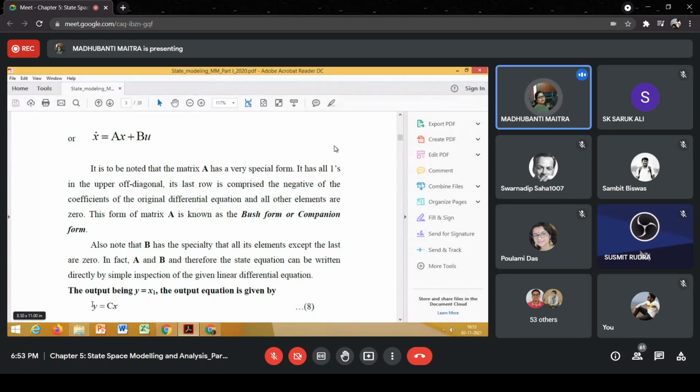So the output equation for a linear time invariant system is, in general, given by capital Y is equal to Cx plus capital Du, where again U is the input vector.